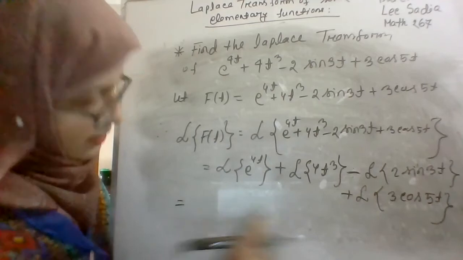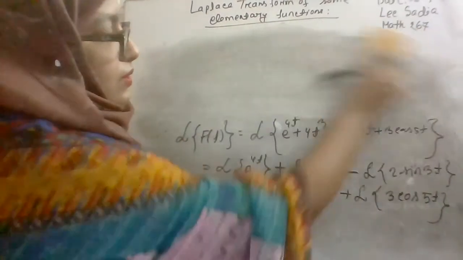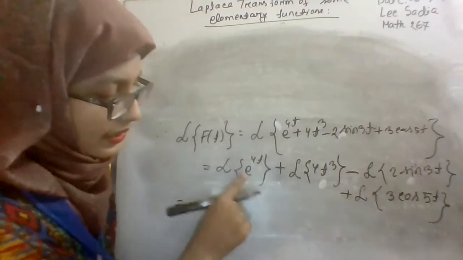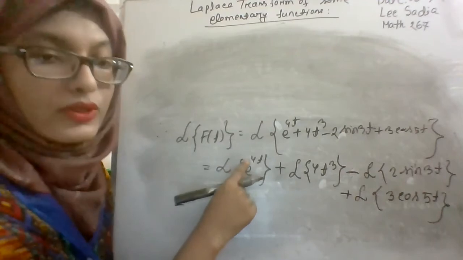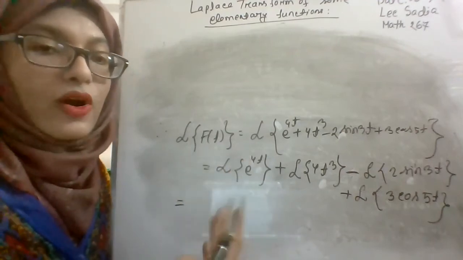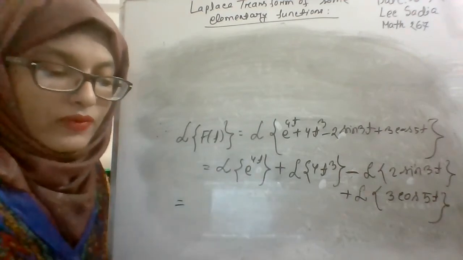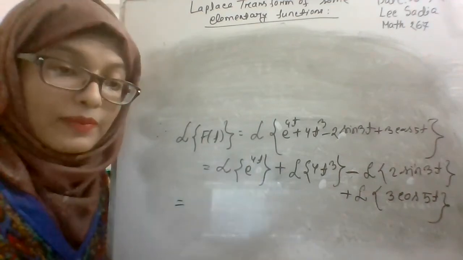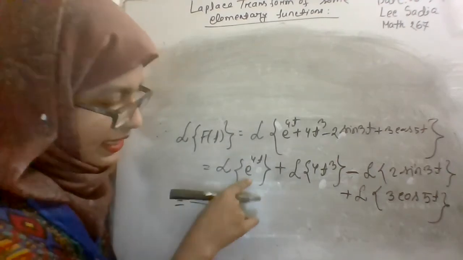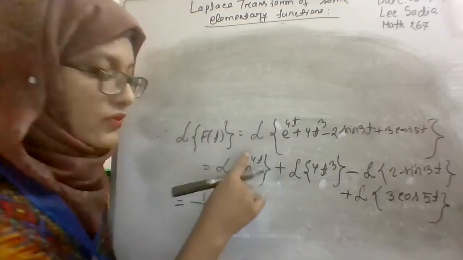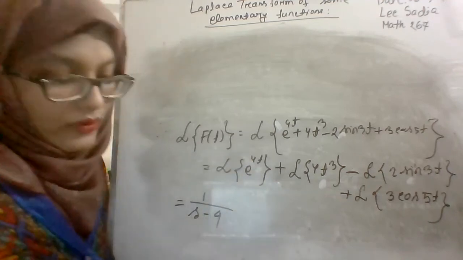What is this? Here our function is e to the power 4t. That means the value of a is 4. So what is the Laplace transform of e to the power at? It is 1 by s minus a, and here a is 4. So it will be 1 by s minus 4.